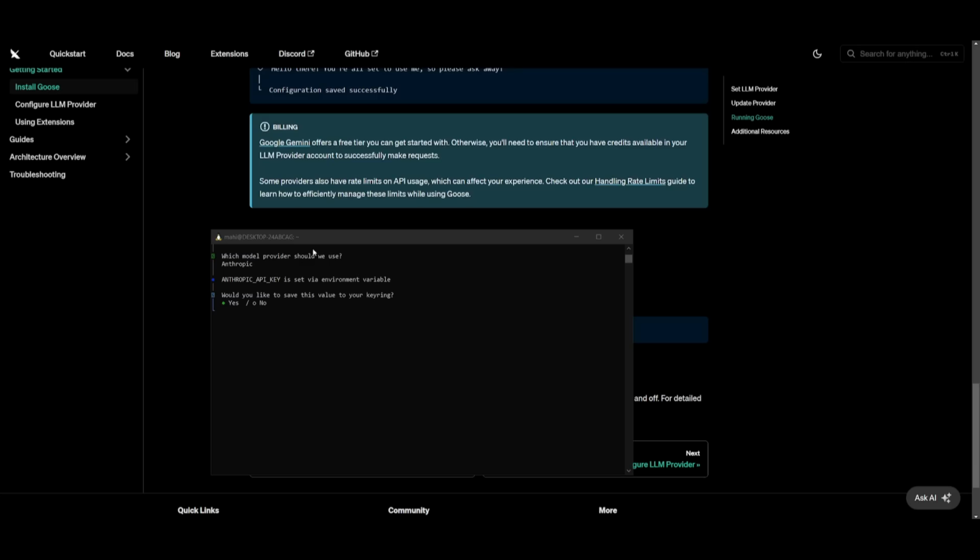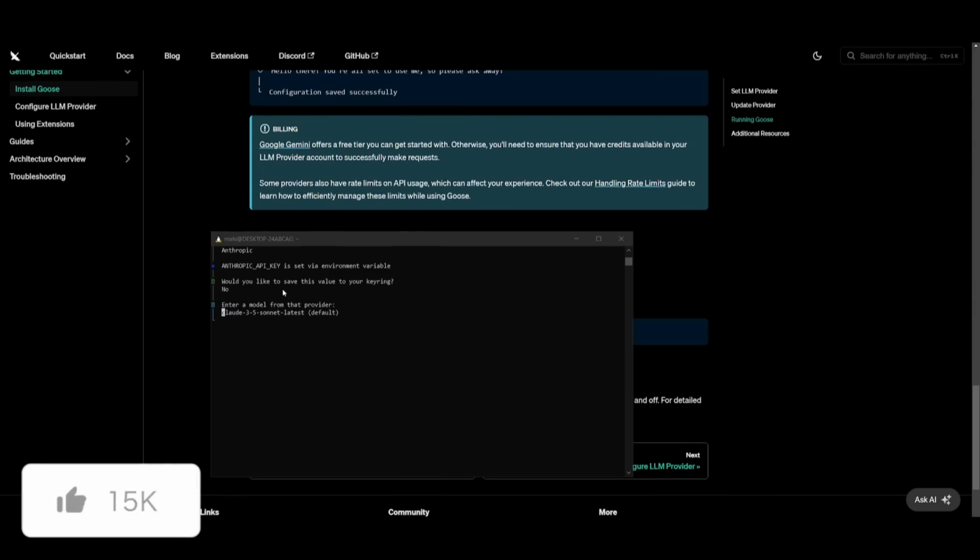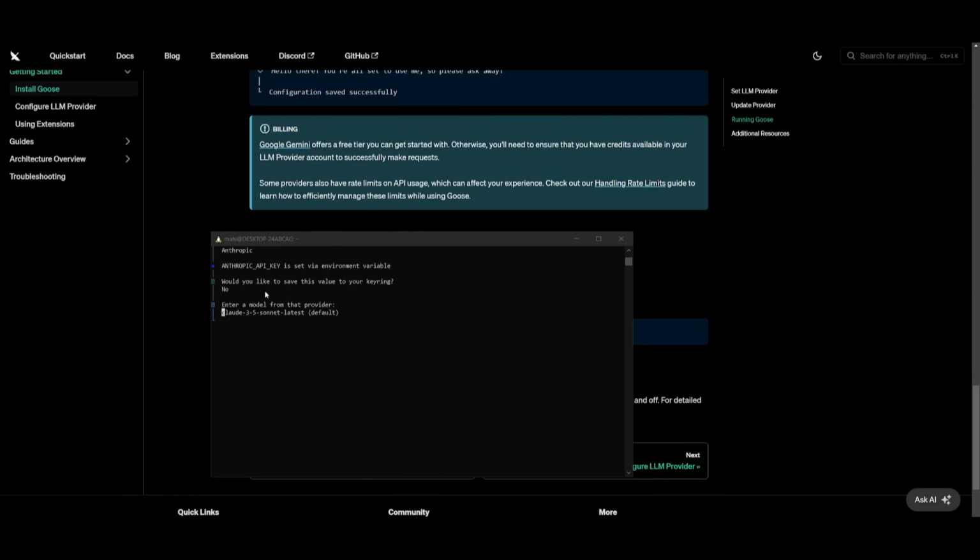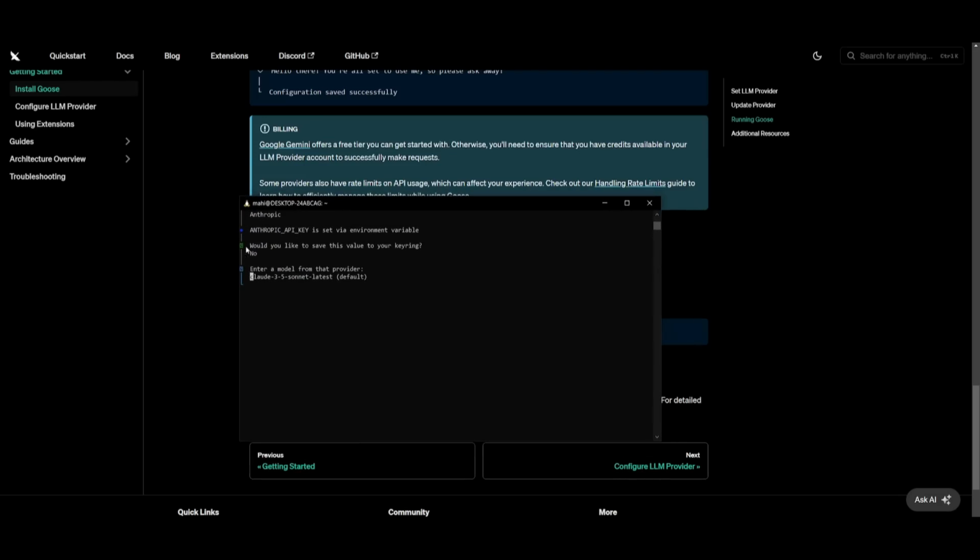So now I have set my provider and provided my API key. To do this, you obviously want to use the export ANTHROPIC_API_KEY equals your API key, and then you want to paste it in and click enter, and this will take you to this next step where it says, would you like to save this value to your key string. You can go ahead and say if you want to save your API key to the desired location. You can say yes, but in this case I'm going to say no. I'm going to select the default Claude 3.5 Sonnet model and then click enter.